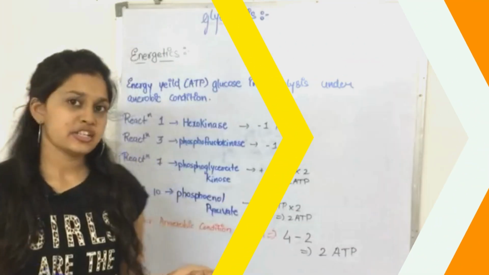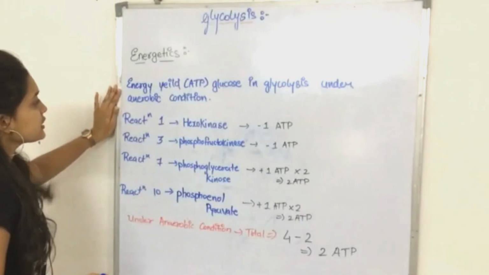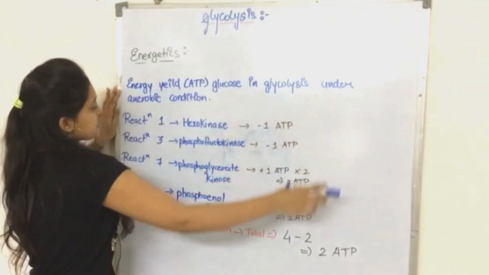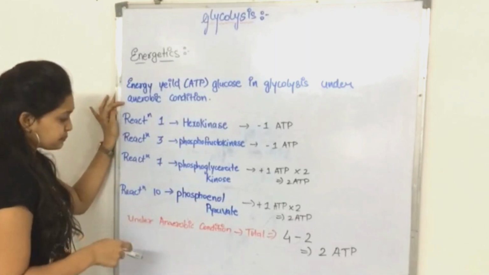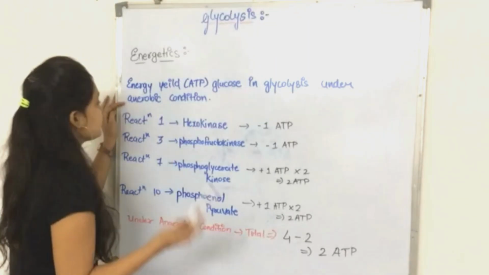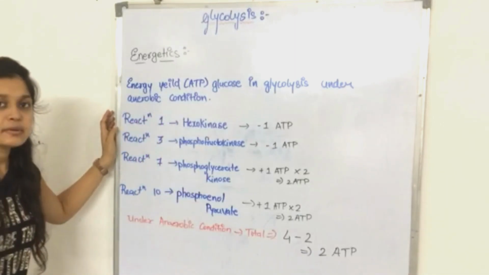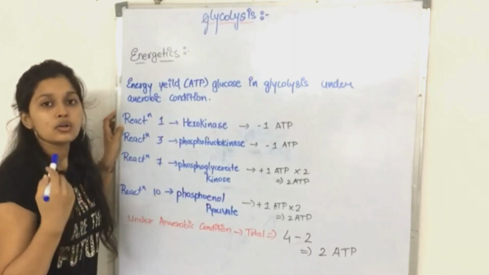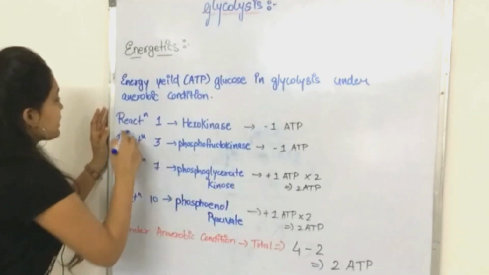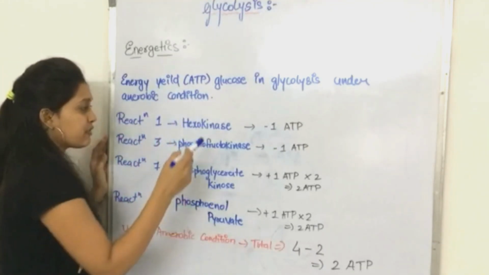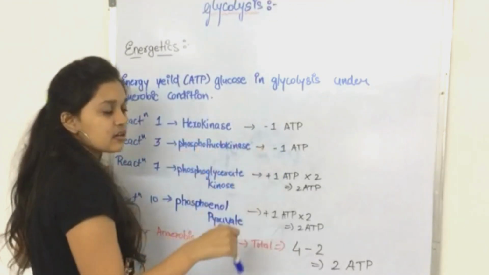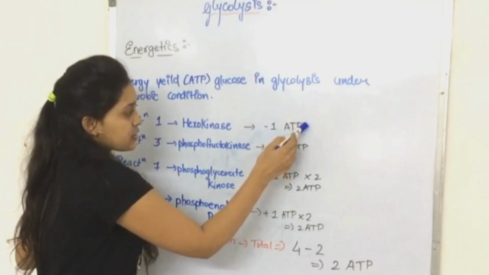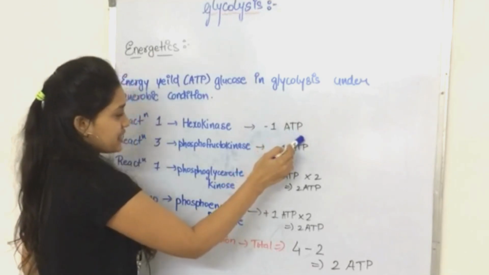Now we'll see the energetics of glycolysis. Energy yield of ATP per glucose in glycolysis under anaerobic conditions. These are the ATP generated in anaerobic conditions. As we have seen, from glucose to glucose 6-phosphate in reaction 1 with the help of the hexokinase enzyme, ATP was converted into ADP. So there was one consumption of ATP.